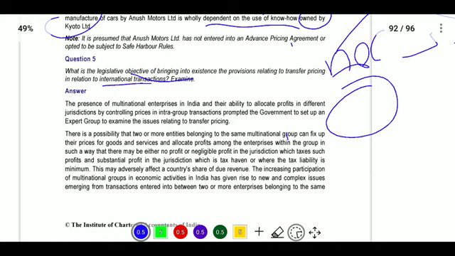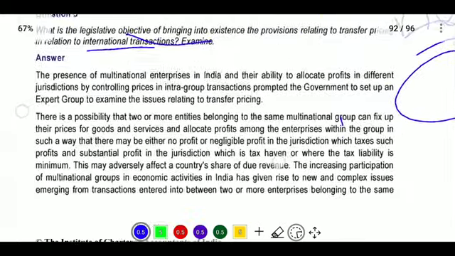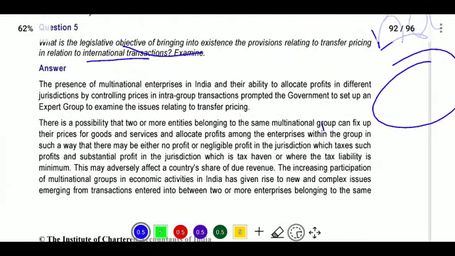This is tax evasion, and because of this our revenue was decreasing, there is no reasonable basis for that, and no fair transaction is happening. So we made these provisions on international transactions to address multinational enterprises. So we will see the answer.